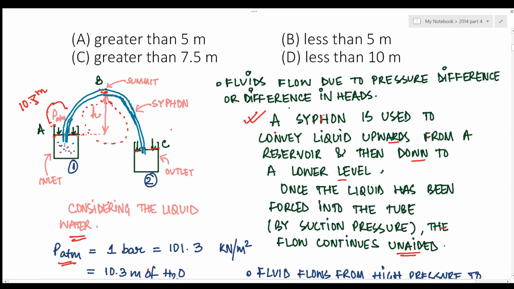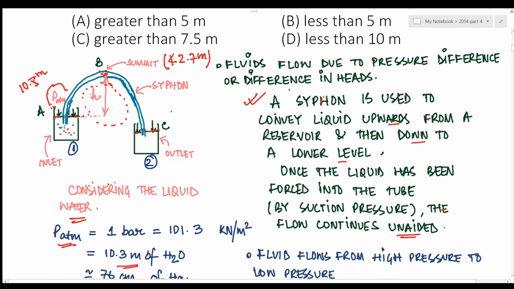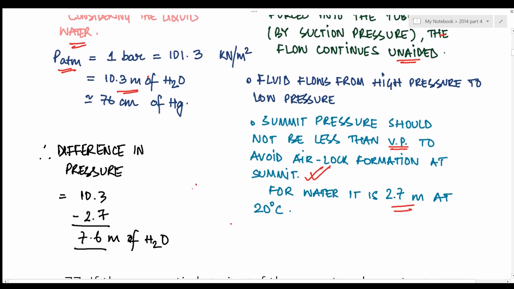Therefore, at point B, the pressure cannot be less than 2.7 meters. If it is lesser than 2.7 meters, what would happen? Airlock formation would occur here, and the flow would stop from A to B. Therefore, the difference in pressure is 10.3 meters minus 2.7 meters, which is the vapor pressure. So the difference in pressure is around 7.6 meters of water.